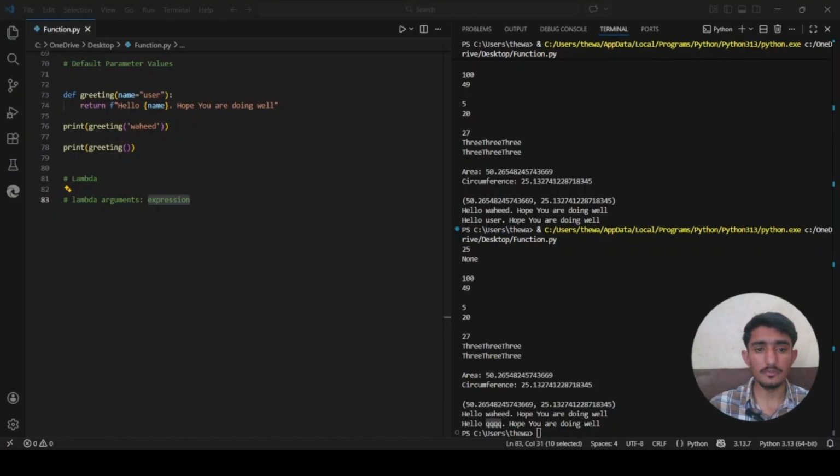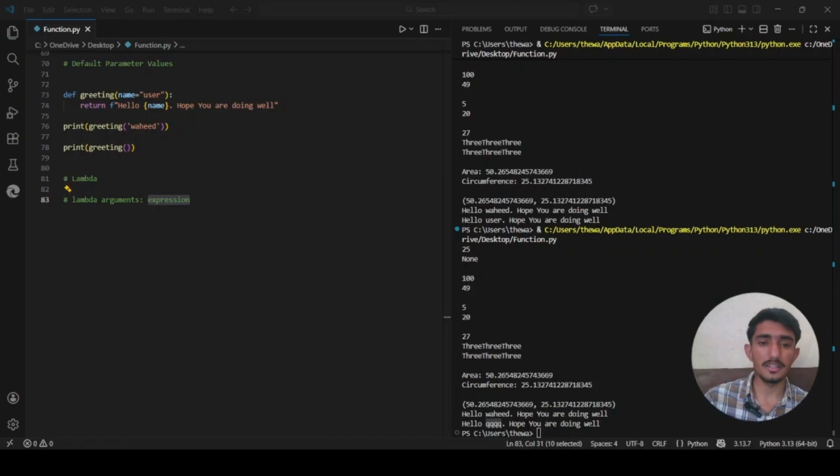Key points about lambda functions: they are anonymous, they have no names unless you assign them to a variable. They hold a single expression, so they can only contain one expression, not multiple statements. They return automatically, with no need for the return keyword; the expression is evaluated and returned. Also they are closures, so they can access variables from the surrounding scope.